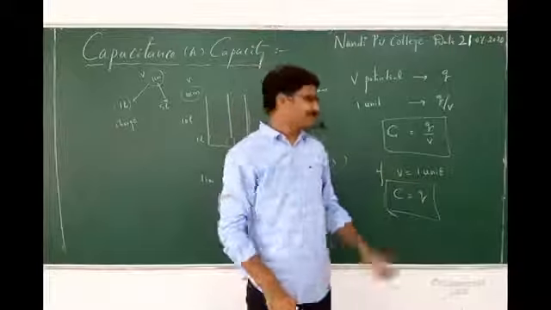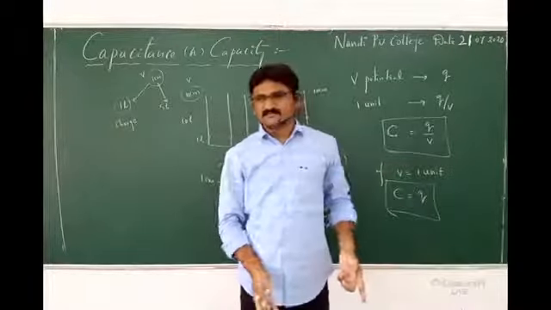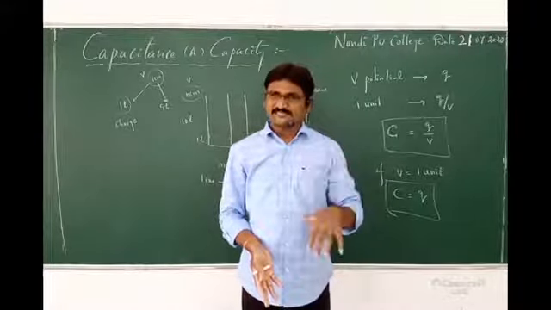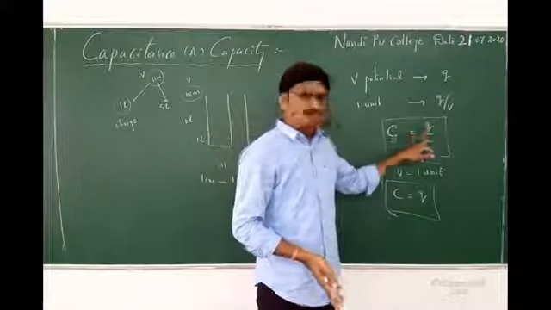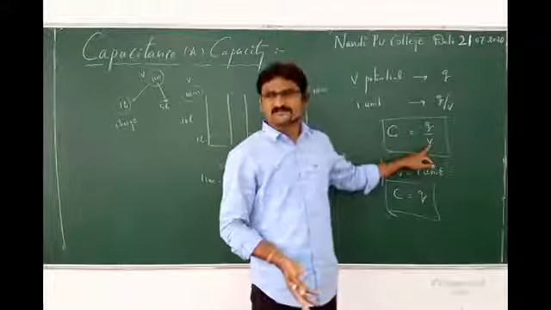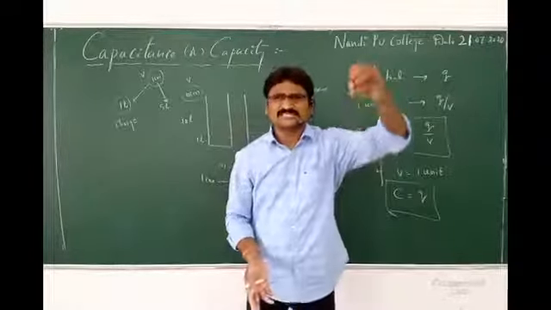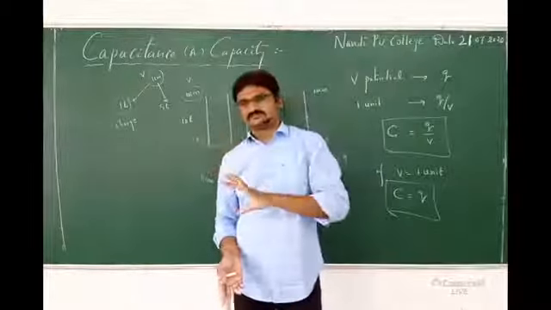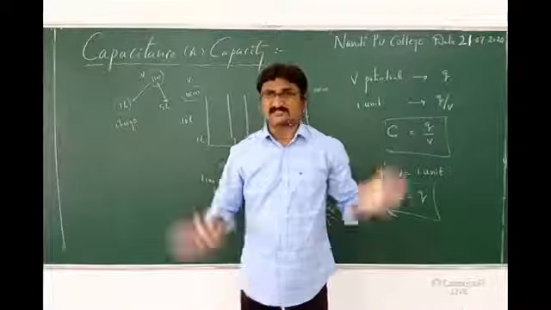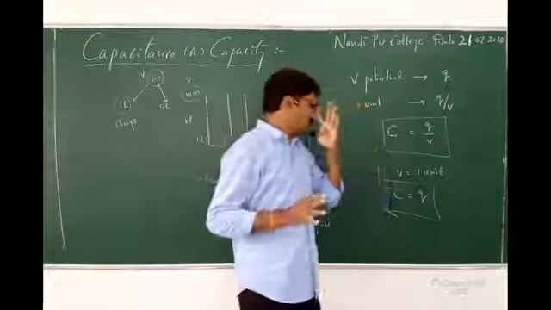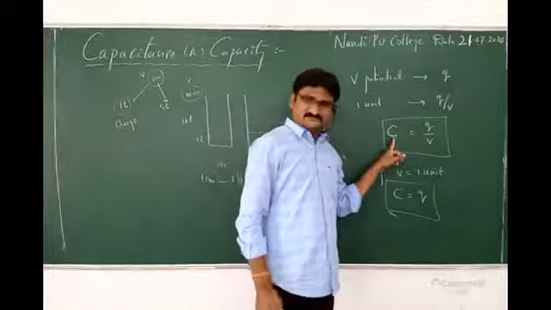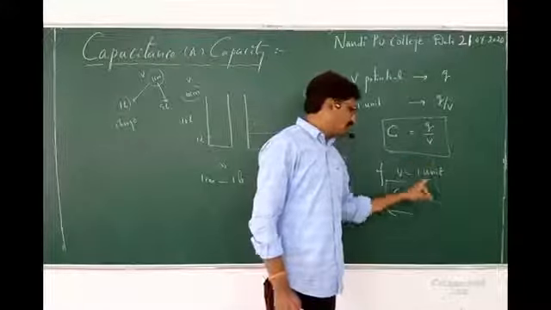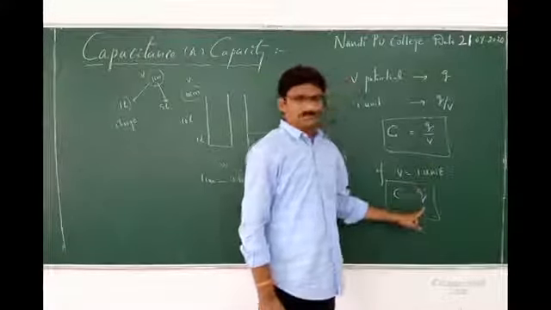Now the second term that came is capacitance. So what is the capacitance? The capacitance is the ratio of charge per unit potential. The amount of charge required to raise 1 unit of potential. This is capacitance. Capacitance is represented with C. C is equal to Q by V. When V is equal to 1 unit, C is equal to Q.